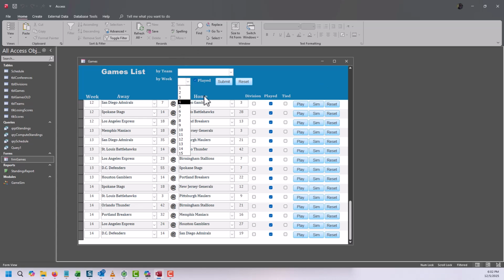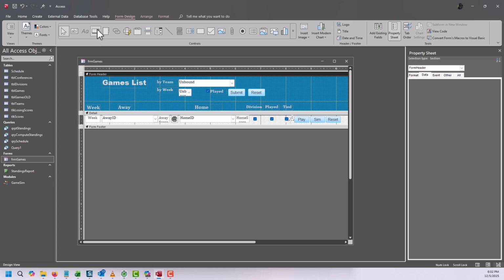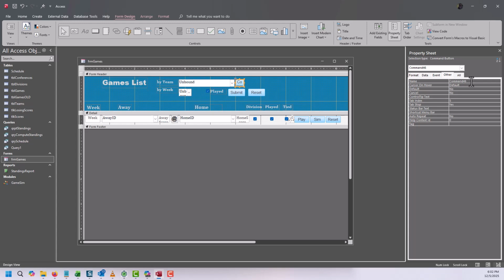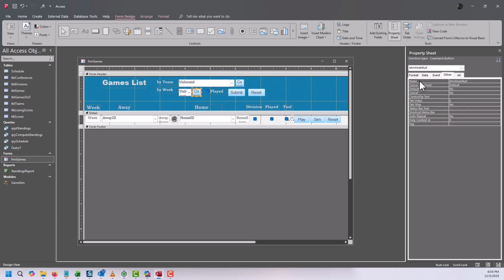It would be nice to have kind of a reset team, reset week, not having to go in there and... No, you know what? We can do that real quick. Let's just move this a little bit, and let's put a quick button by. I'm gonna make it team null. Button week null. You don't have to worry about the play part because the play part already has a null state. Let's make this a picture.